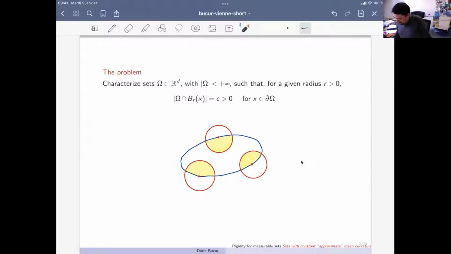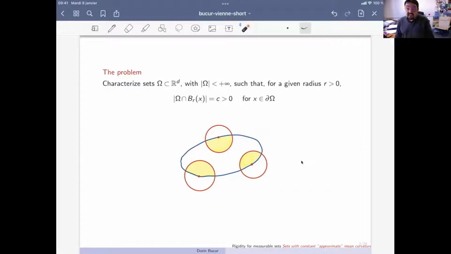So here you have such a ball. The radius here is r, so all the balls have the same fixed radius r. We center them onto the boundary, and we look at the measure of omega intersecting with the ball. And we assume that for all centers on the boundary, so when we roll the balls along the boundary, the volume is always the same and equals some constant, which is strictly positive.